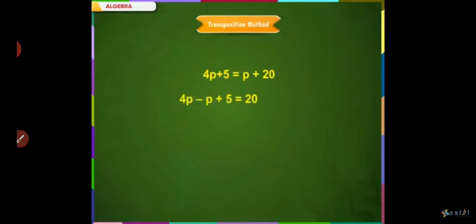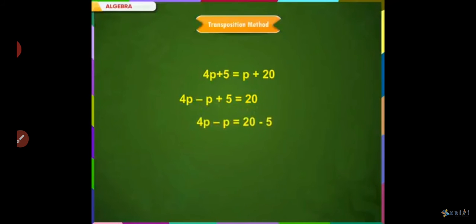Let us first collect all the variable terms on the left side. As we see here, this positive p is on the right side. When we transpose this plus p to the left side, it gets subtracted. Thus, we get 4p minus p plus 5 equal to 20.